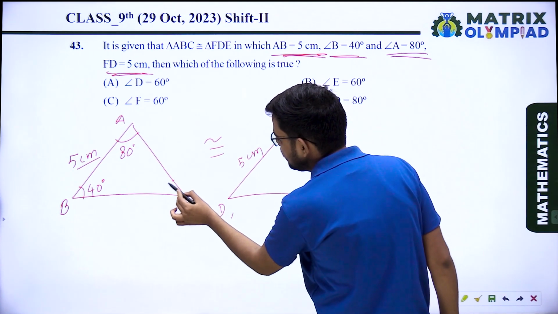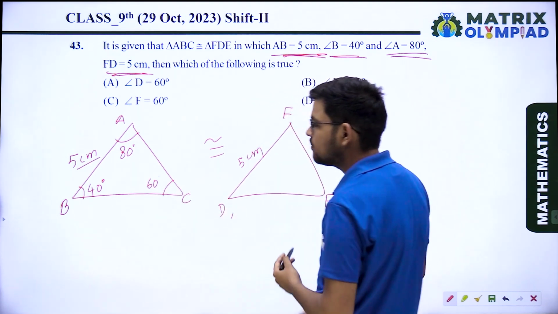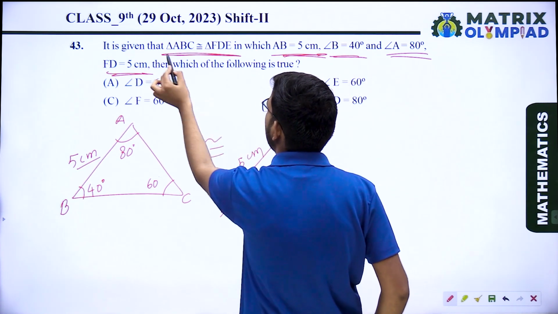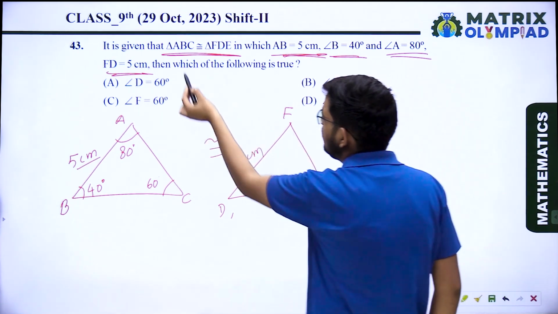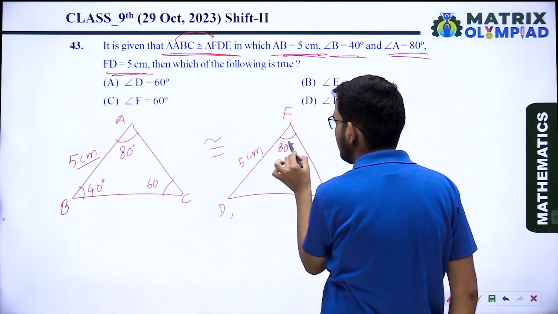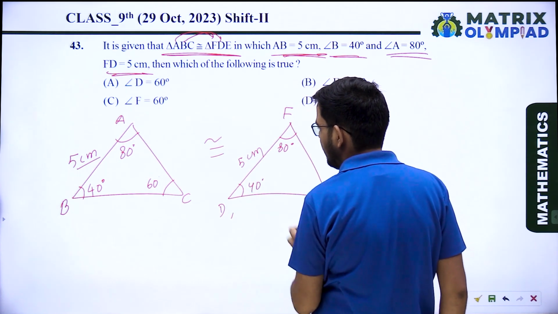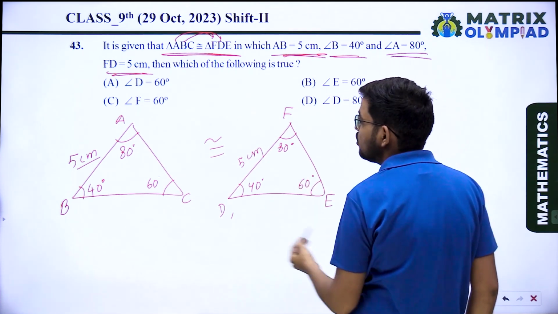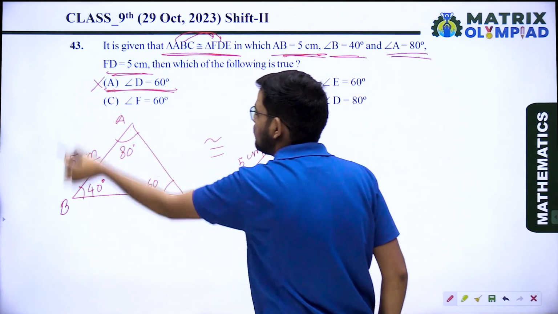What is the measure of this angle? The measure of this angle is 60 degrees using the angle sum property of the triangle. If triangle ABC is congruent to triangle FDE, then which statement is correct? Angle A equals angle F, which is also 80 degrees. Angle B equals angle D, angle C equals angle E. So angle D equals 40 degrees, which means the first one is wrong.